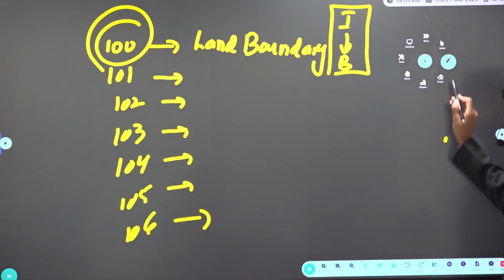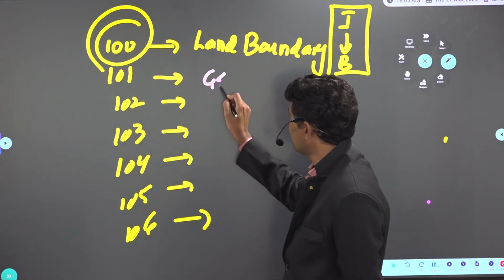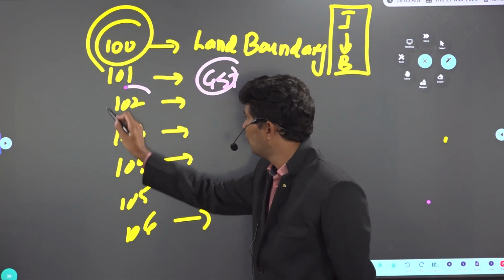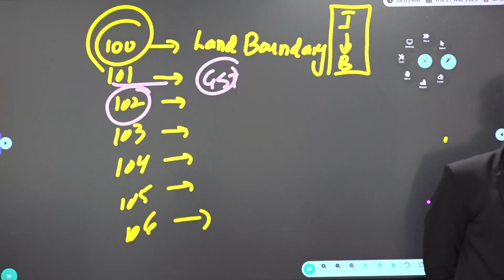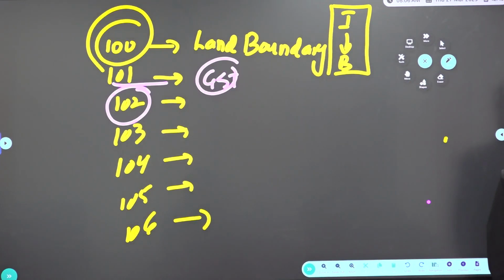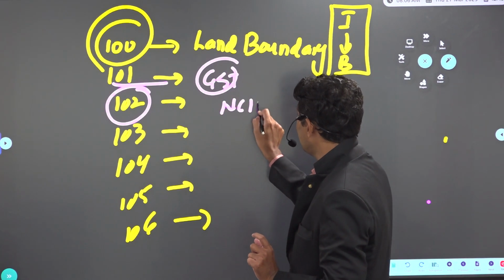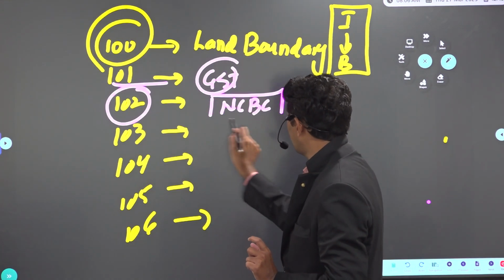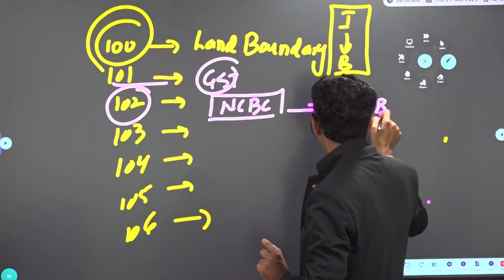What is the 101st CAA? GST, implementation of GST. Now look at 102 and 103. Look at 102. NCBC, the National Commission for Backward Classes, earlier was not given constitutional status, but through the 102nd CAA, NCBC is given constitutional status under Article 338B.